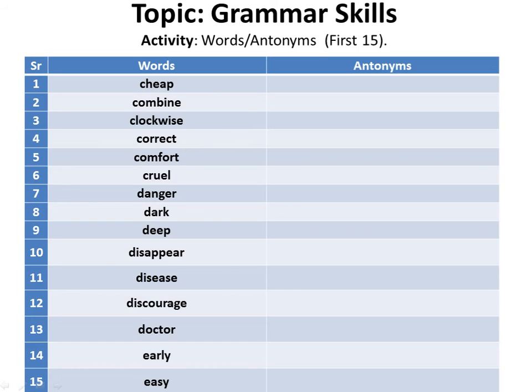Next one is disappear. Appear means to become visible, and disappear means to vanish. Disease, illness. And what are the antonyms of this word? You have to find it. Discourage, to dishearten. Discourage, encourage. Doctor, physician.